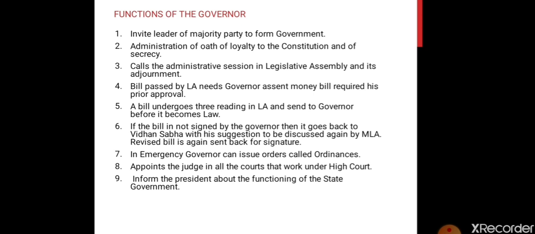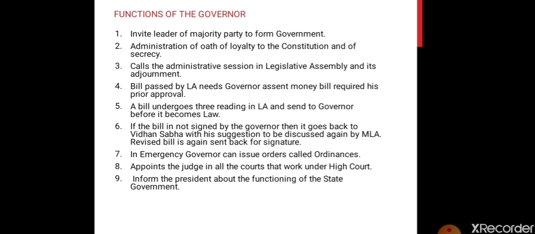Bills passed by the legislative assembly need governor's assent. Money bills require his prior approval. So whenever the discussions by the MLAs are done and a bill is passed, that bill will first go to the governor. Once the governor approves that bill, it becomes law. If the governor does not approve that bill, it does not become law, and the money bills require his prior approval. The bills which are given to allocate money for state work need a prior approval.